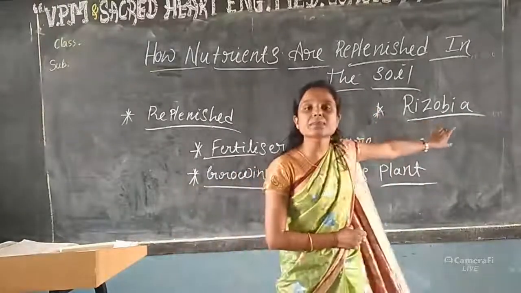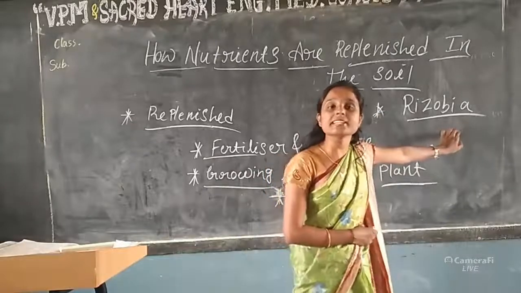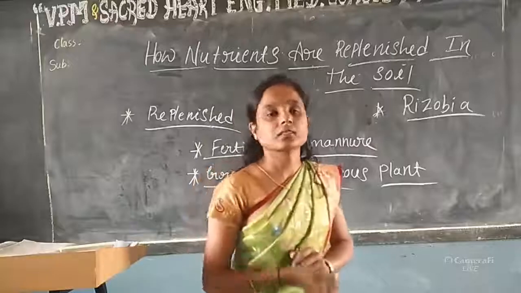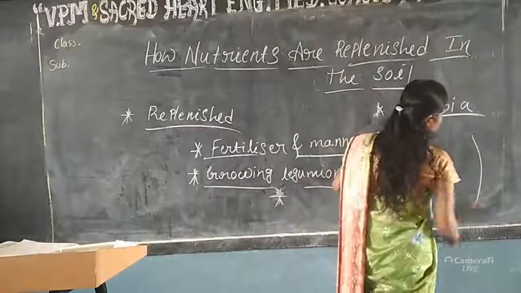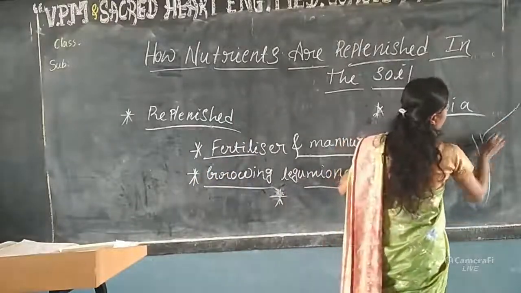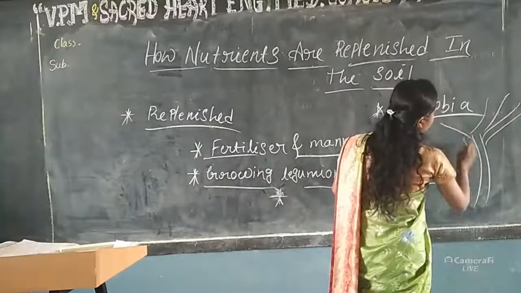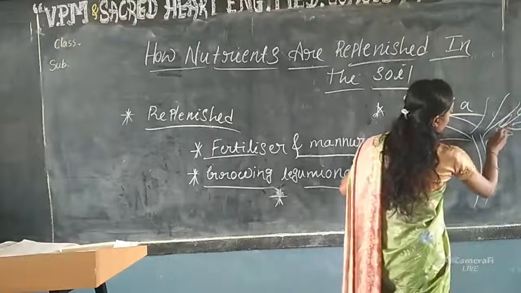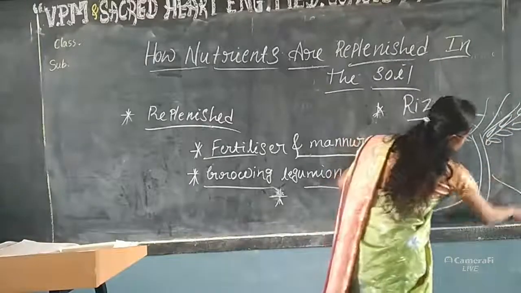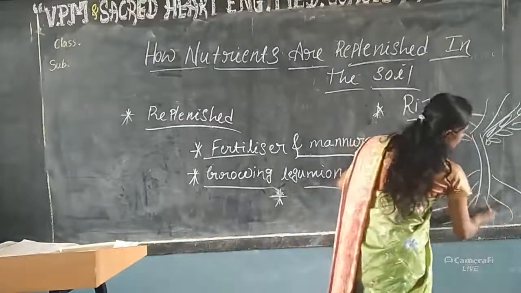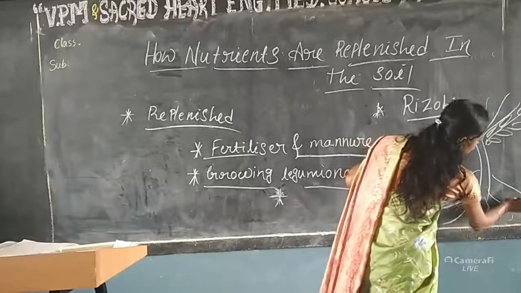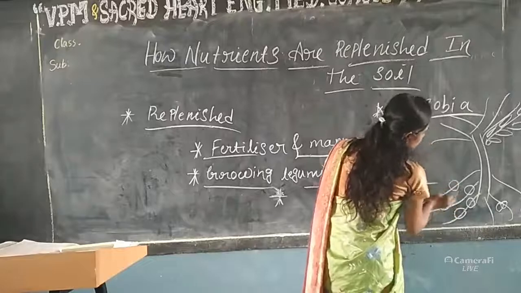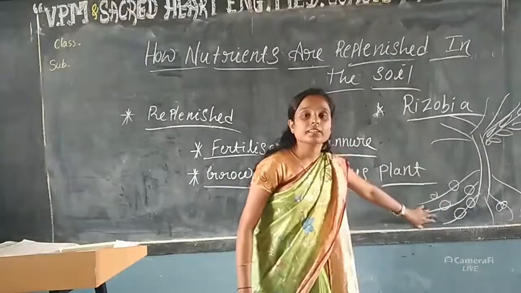This bacteria is present in the roots of leguminous plants. Leguminous plants have nodules. Nodules means this side, see. This one, crop plants, for example beans. All plants have roots, yes, no. These roots have nodules. This side, rhizobia bacteria is present.